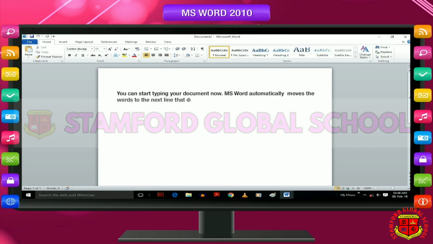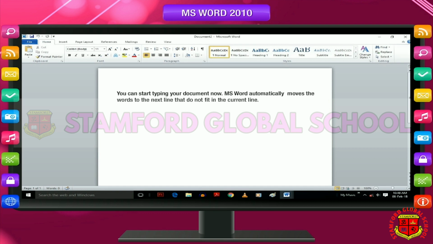MS Word automatically moves the words that do not fit in the current line to the next line. This feature of Word is known as word wrap. So, you can keep typing without worrying about how much text fits in a line. Press Enter key only at the end of the paragraph.